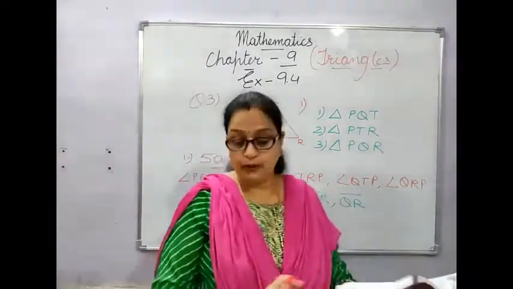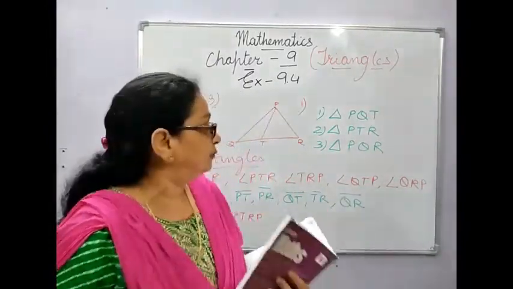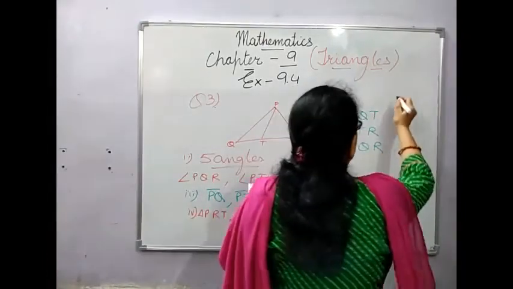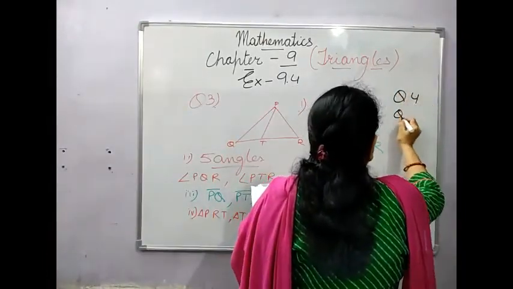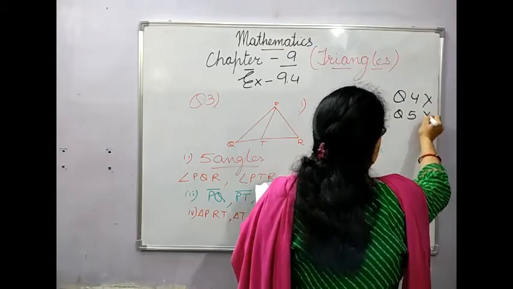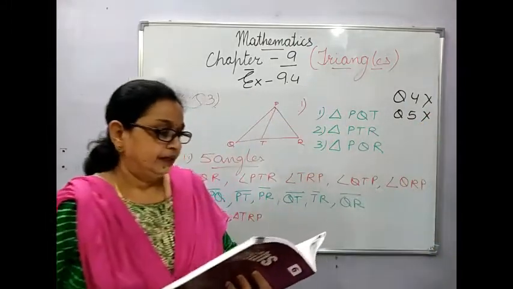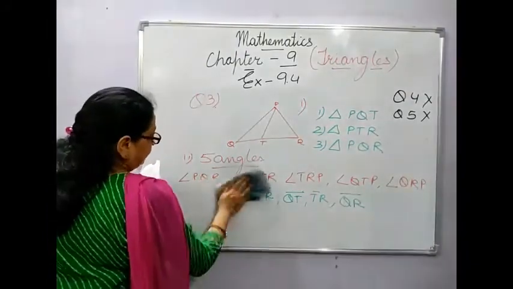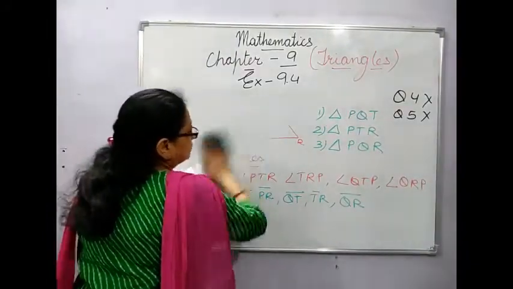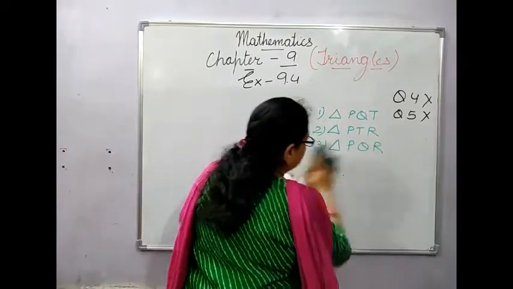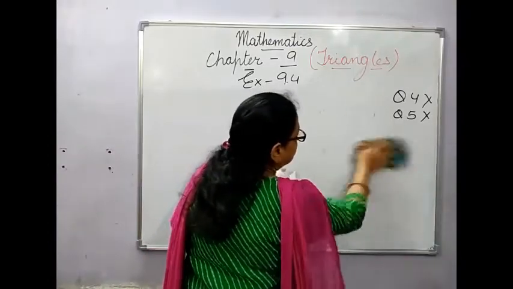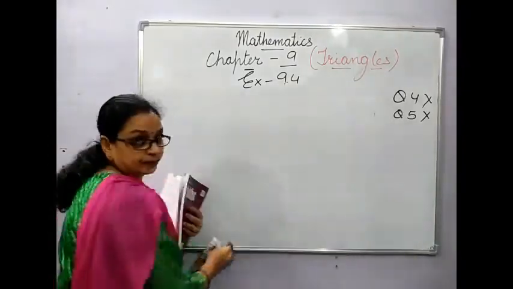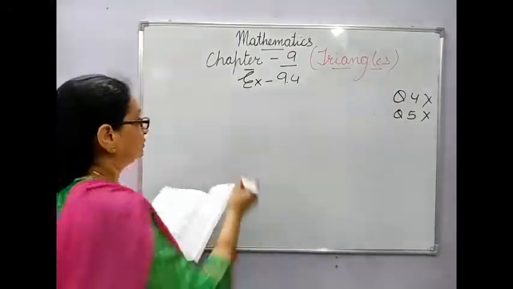Then you will not be doing question number 4 and question number 5, you will cut them down. Children, please, you have to do all these sums in your copy so that you are thorough with them. Okay? So, question number 6.